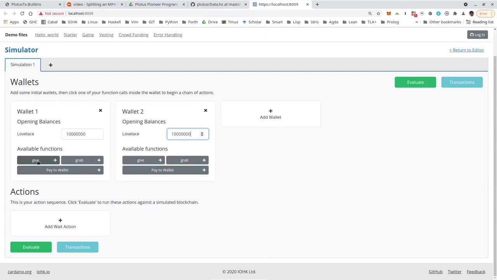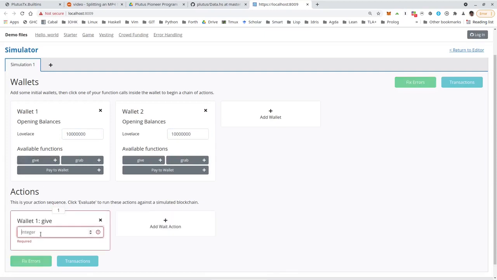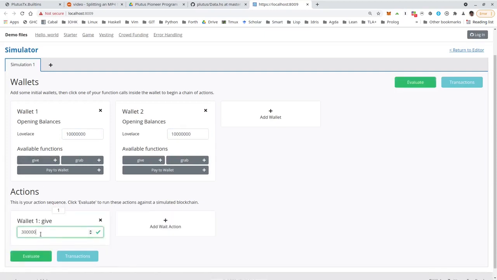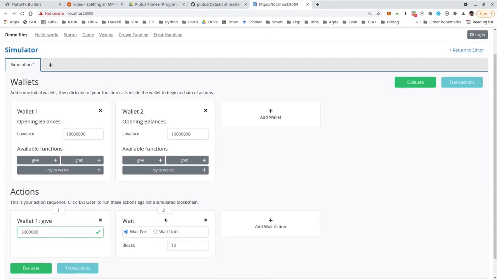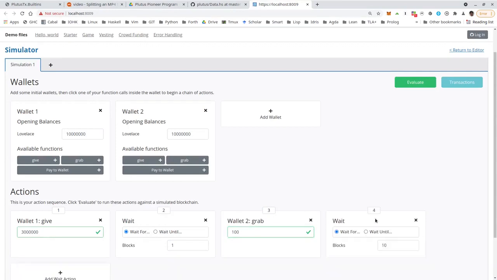Okay, let's say wallet 1 gives maybe 3 ADA. We wait 1 block. Now wallet 2 grabs, and let's first use the wrong redeemer. So for example 100, and wait again. And let's try it out. And we expect grab should fail, because this now uses I 100, and validation will fail in that case.